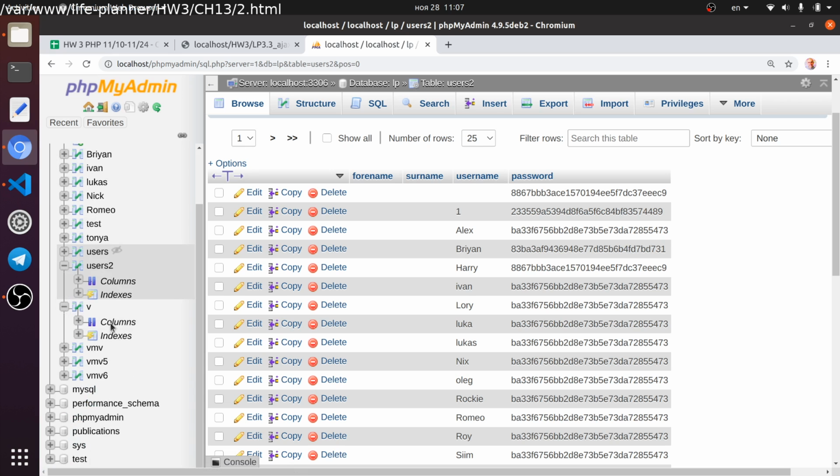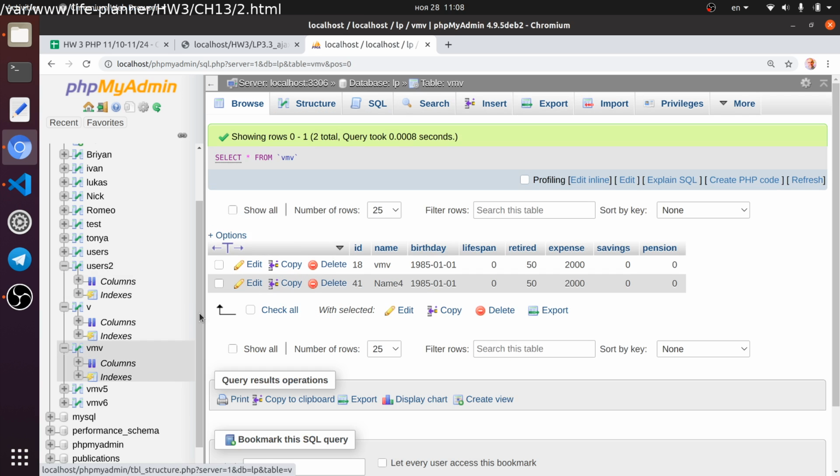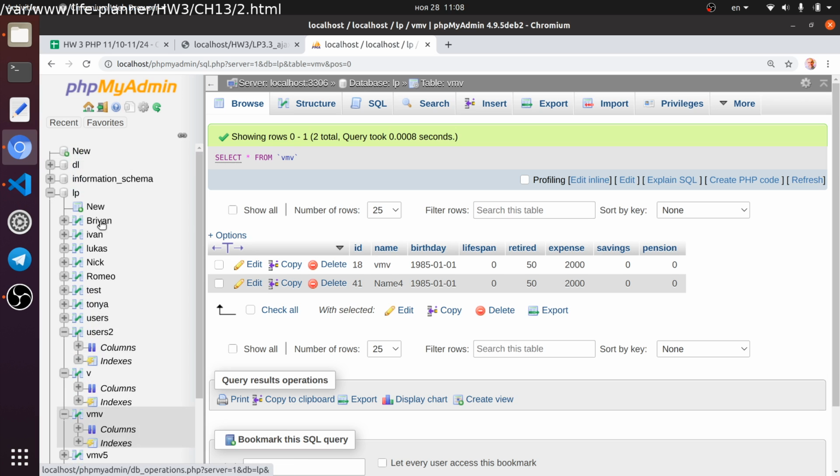I created more tables, one for each user, and that table contains different cards or different calculations. So all calculations had been saved here. So when we create a new one or update, it's actually made here. But the thing is, when I did this authentication, I didn't finish it all.